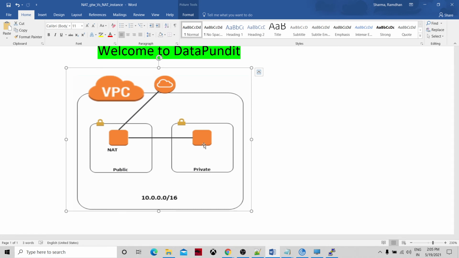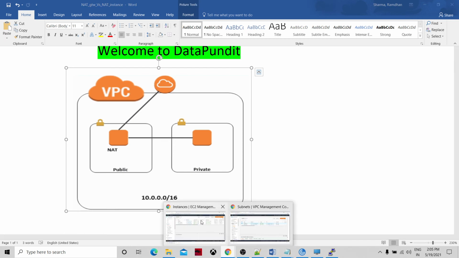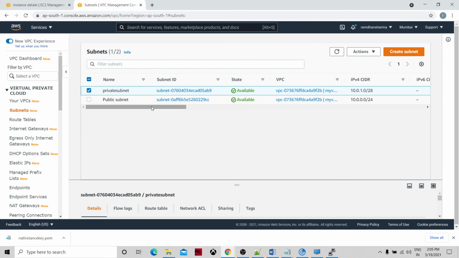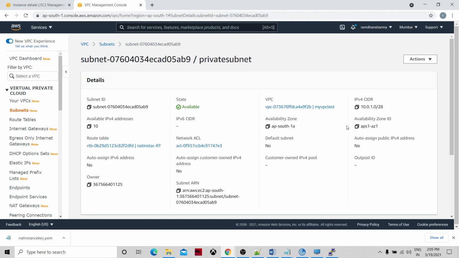Then we created the NAT instance, and we created the route table, and in the route table we configured our EC2 NAT instance, and that route table we added to our private subnet. Okay, you remember this one?